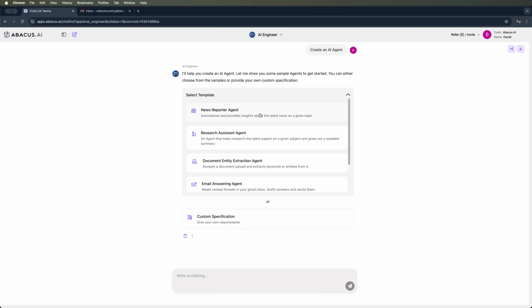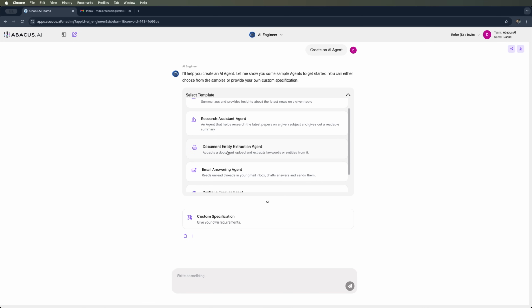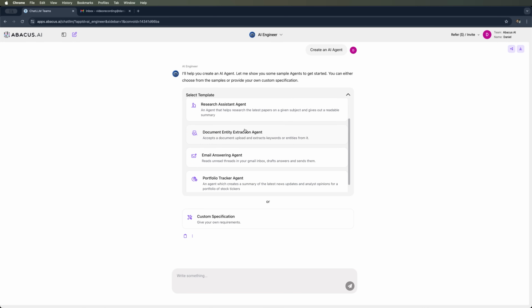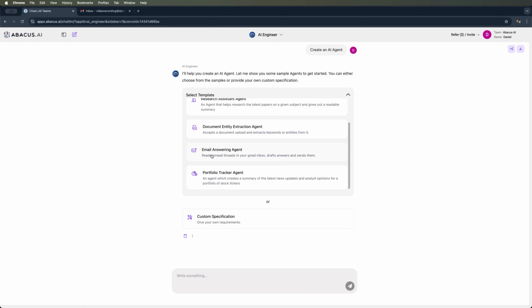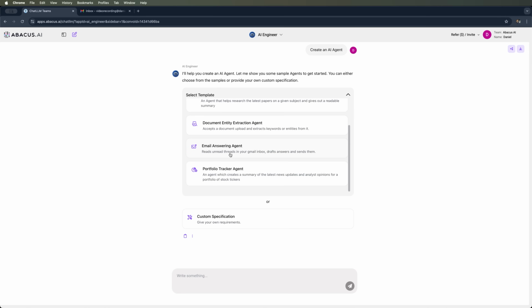The available templates include the News Reporter agent, which monitors news updates. There's also the Research Assistant agent, which allows us to specify a research topic and analyze progress in the field. Additionally, we can upload documents and use an agent trained specifically on that content. Another option is the Email Answering agent, which responds to emails.